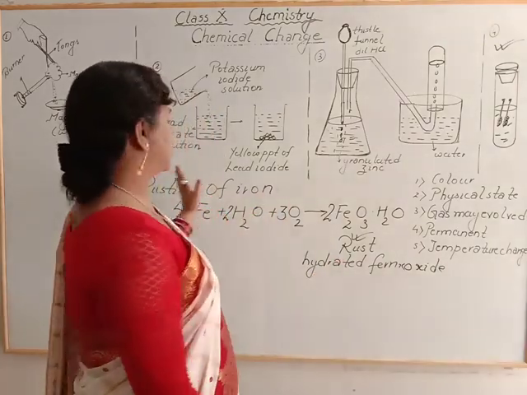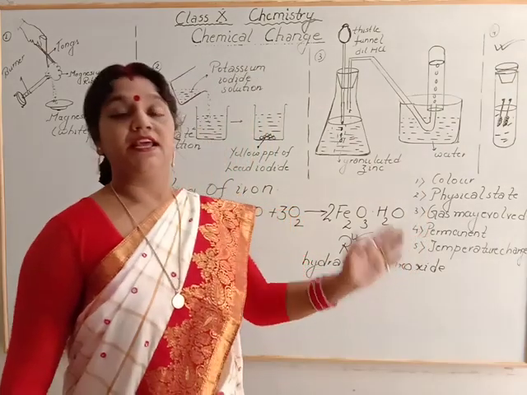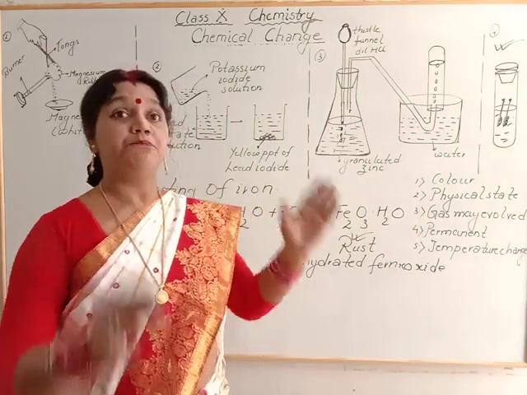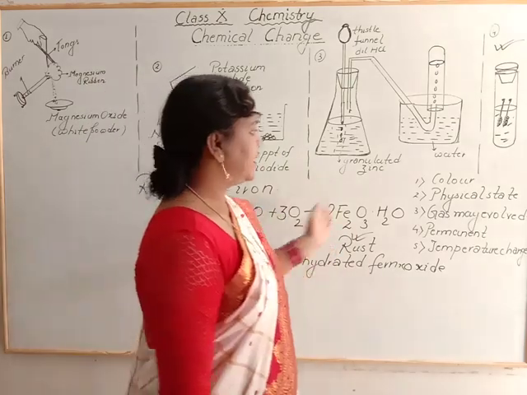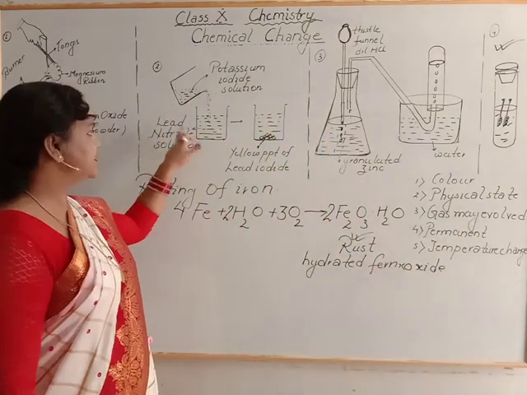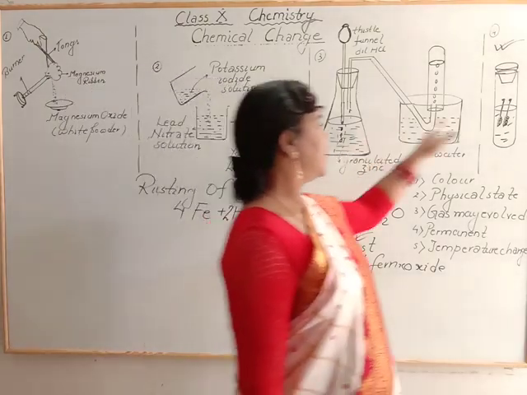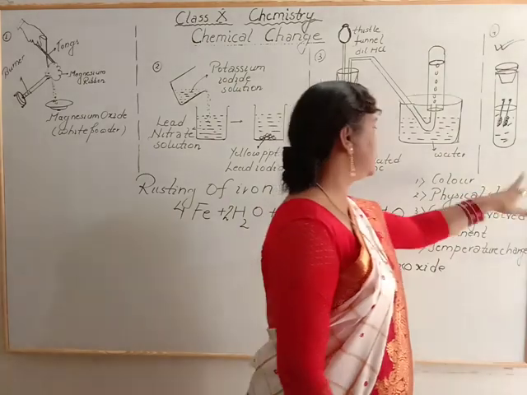So these 4 reactions, you have seen these 4 activities. So this proves that chemical change is irreversible in nature. So the main characteristics of chemical change, you can see here, there may be color change. Here you have seen, there is color change. We have got yellow precipitate. Here there is brown layer. So this is the color change.